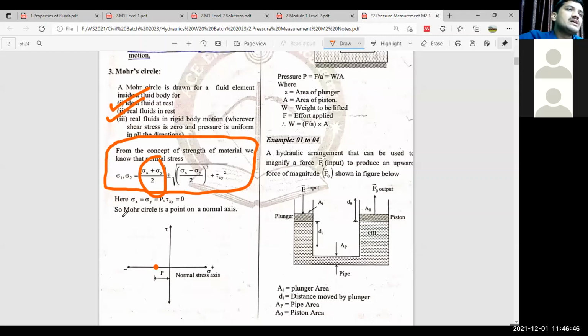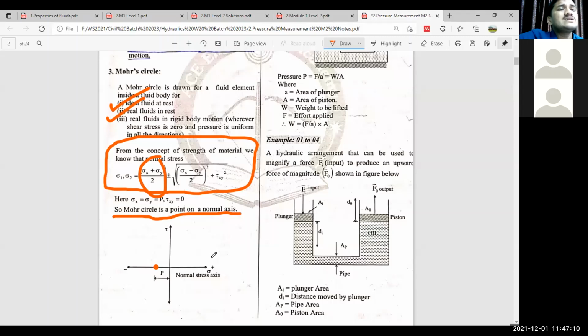You can remember, sometimes there will be a multiple choice question where the Mohr circle will be there, or options will be given asking what is the shape of the Mohr circle, or where this Mohr circle lies for the fluid element at rest. That's all about this Mohr circle.